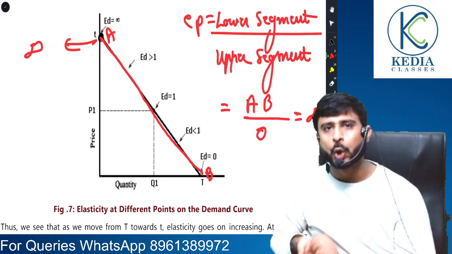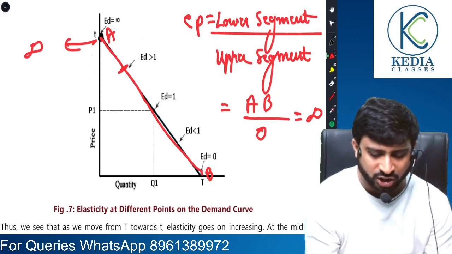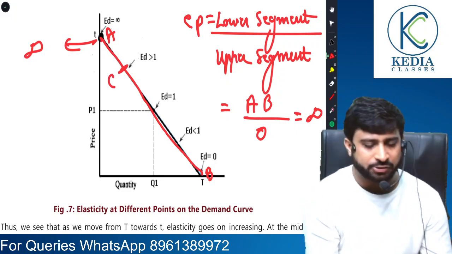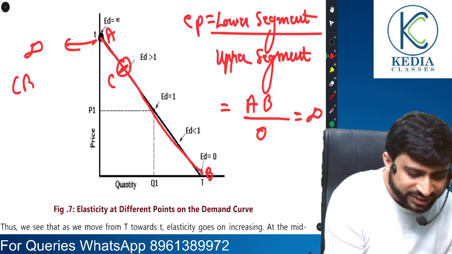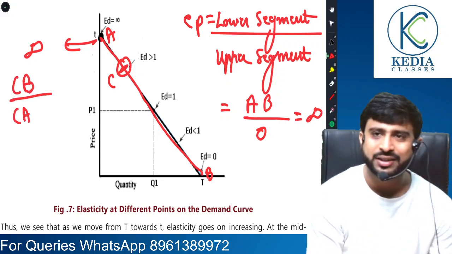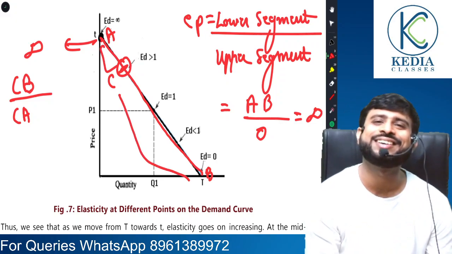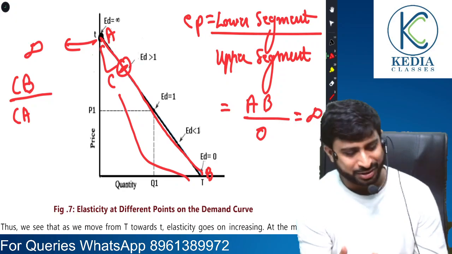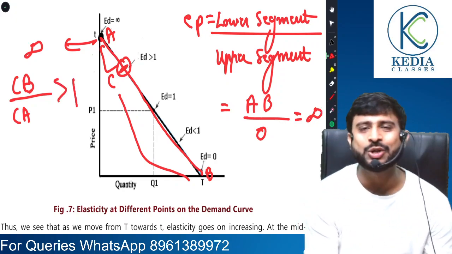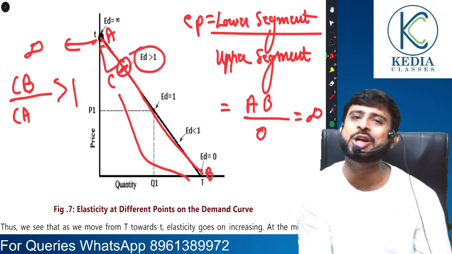But let's come a little lower. Suppose at this point we have to judge elasticity. Suppose this point is C. Now what is the elasticity value at C? It is the length of line segment below C by the length of line segment above C. Is CB greater or CA greater? Obviously CB is greater. When the numerator is greater than the denominator, naturally the fraction value is greater than 1. And that's why elasticity at this point is greater than 1.